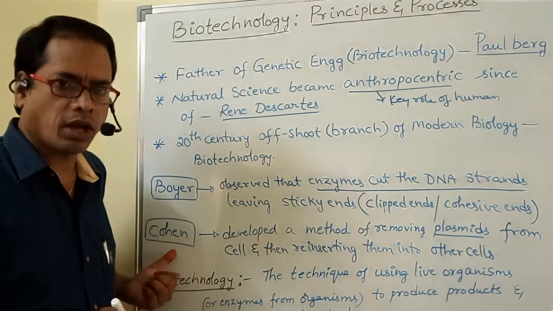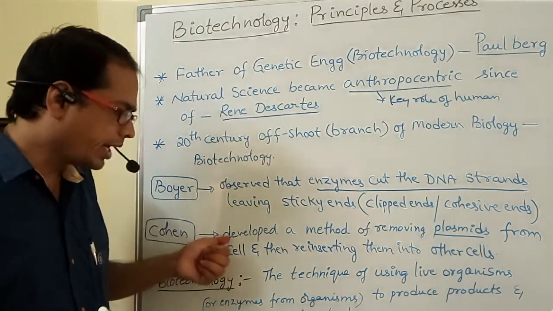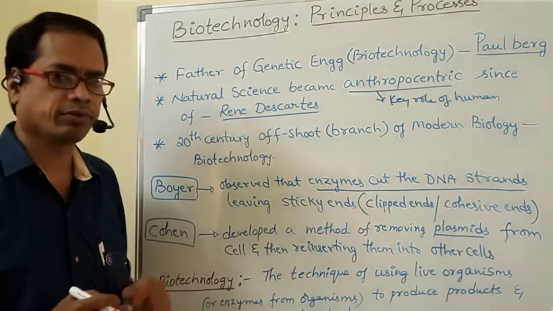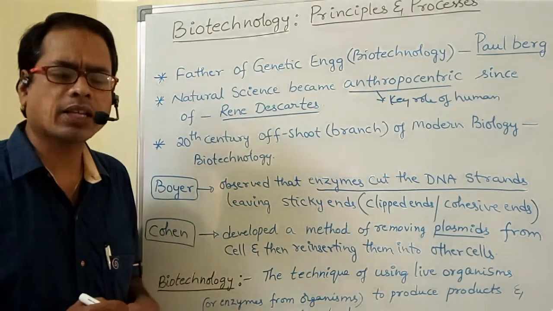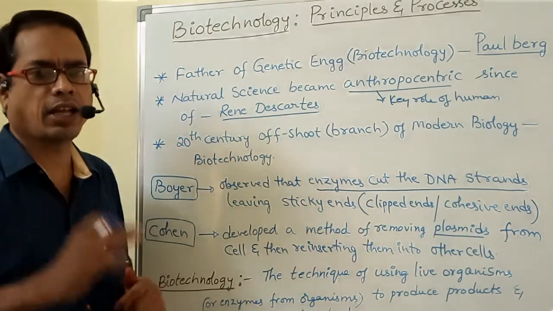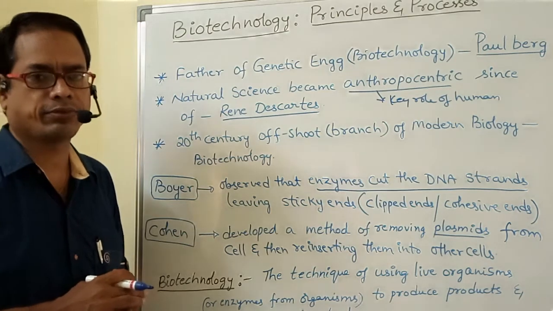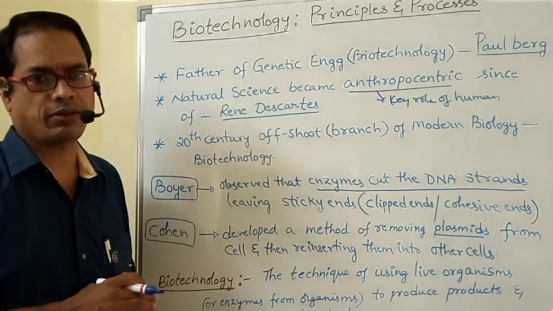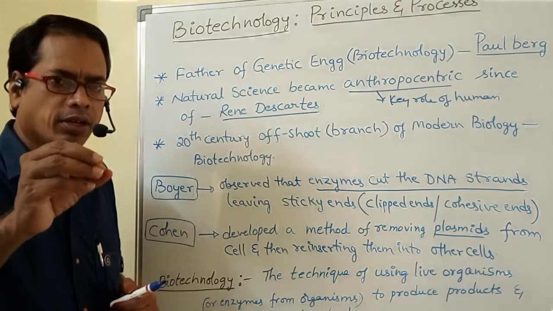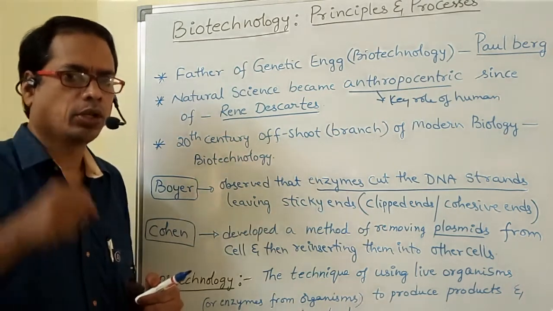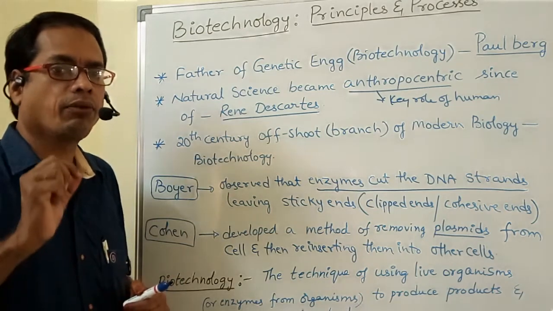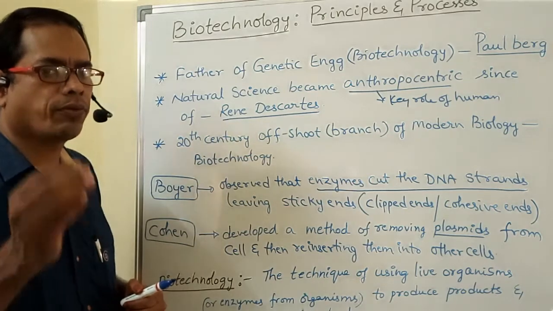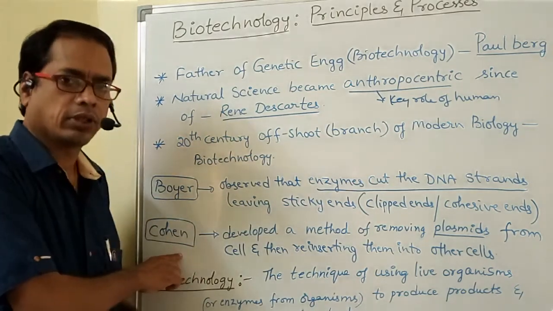What is the contribution of Cohen? Cohen developed a method of removing the plasmids from the cell. Where do you find the plasmids? In a bacterium cell. So plasmids are found in bacteria. From that bacteria, we have to remove the plasmids. Those plasmids are used as a vector. So removing the plasmids, that concept is from Cohen.